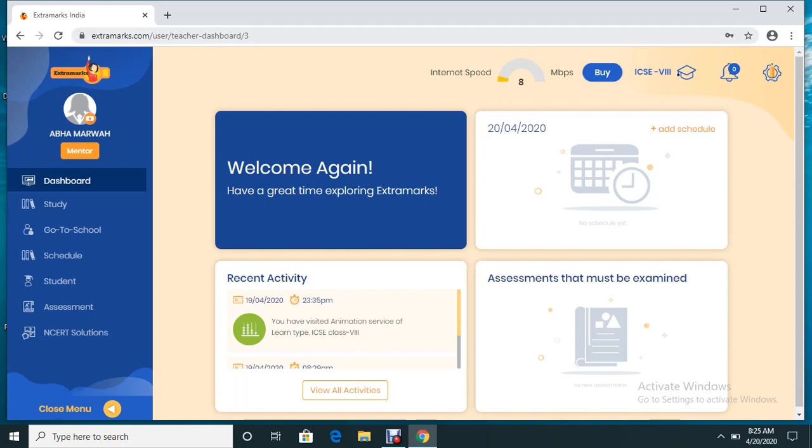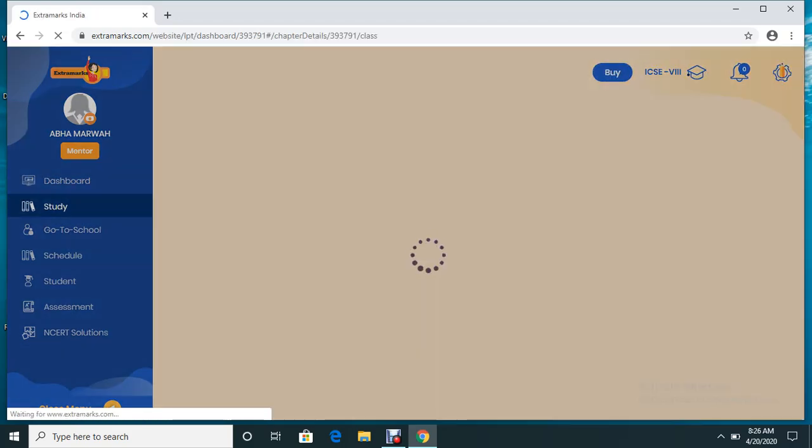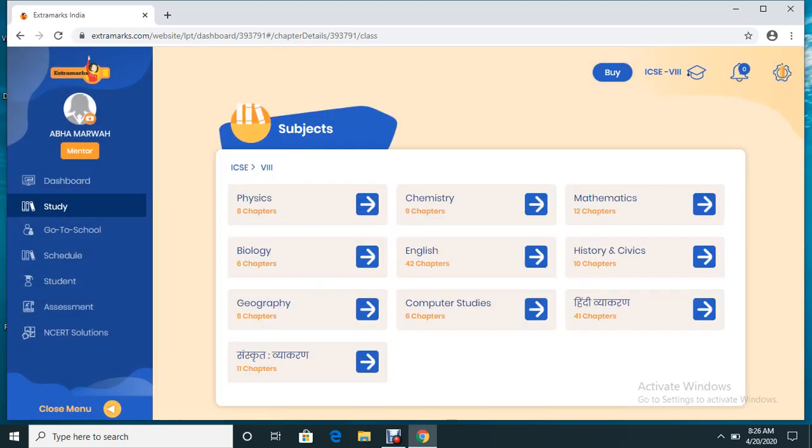In the extreme left-hand side, the username will be there. It will say that this is a mentor, because I am accessing the live class through a mentor ID. Here you have a dashboard, study tab, go to school, schedule, student assessment and NCERT solutions. The study tab is a place where you find all the Extramarks content loaded.